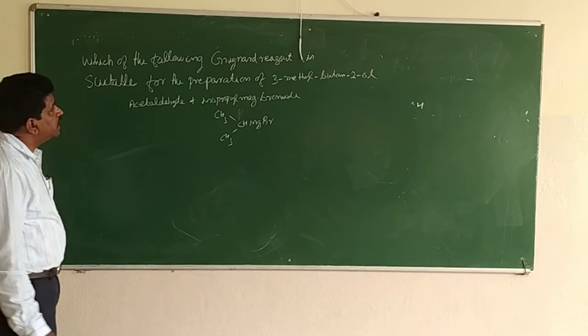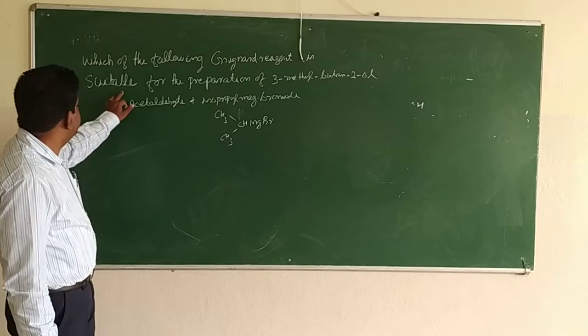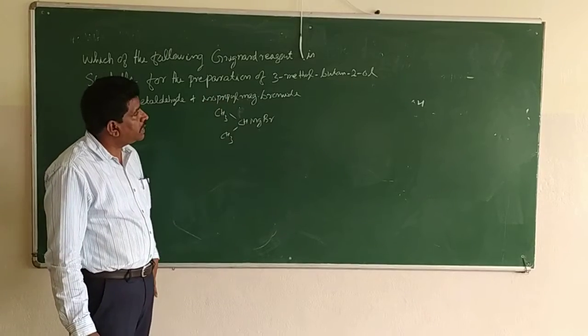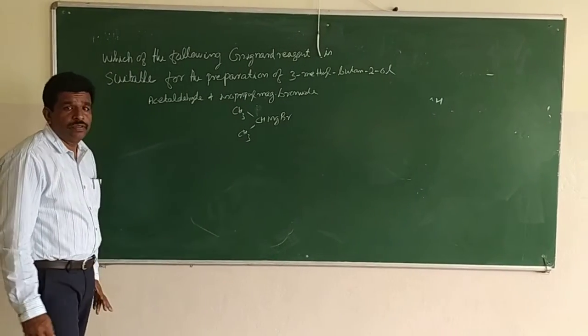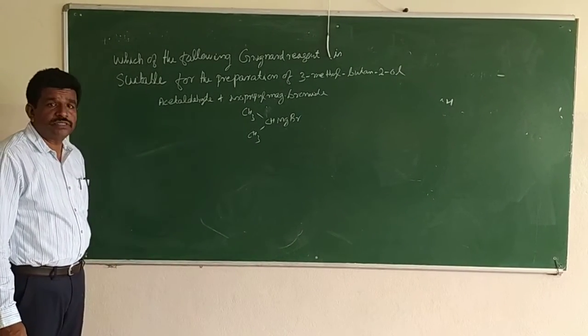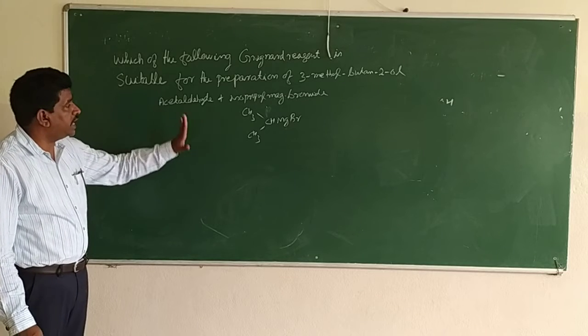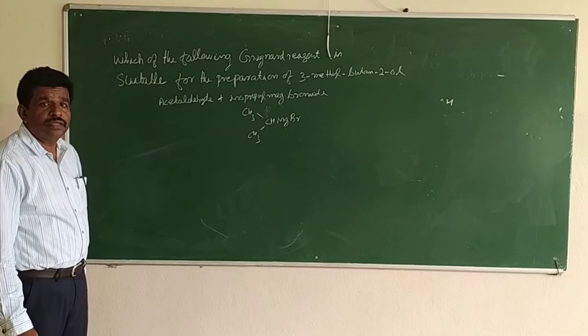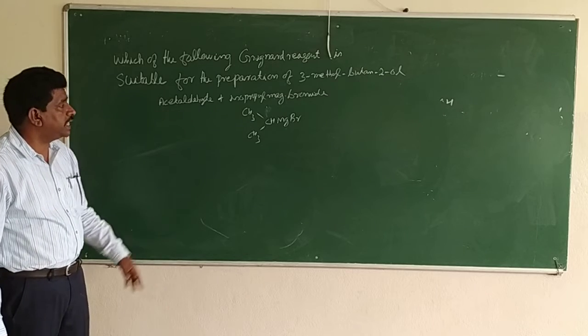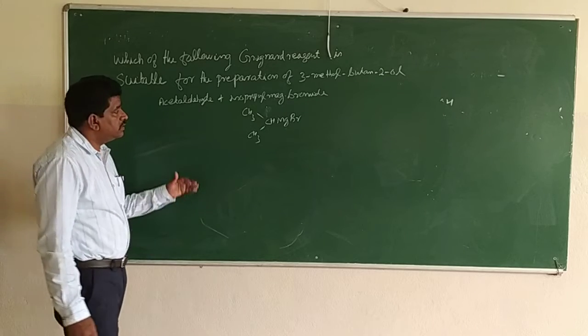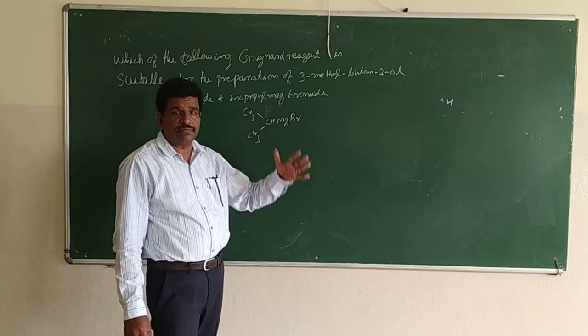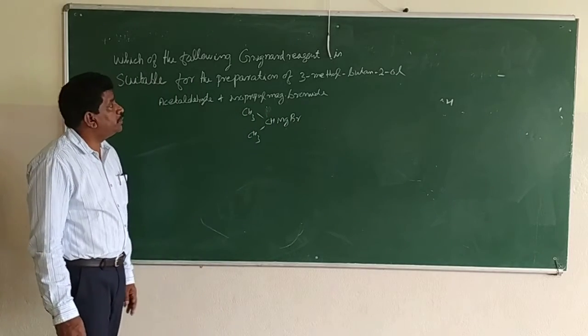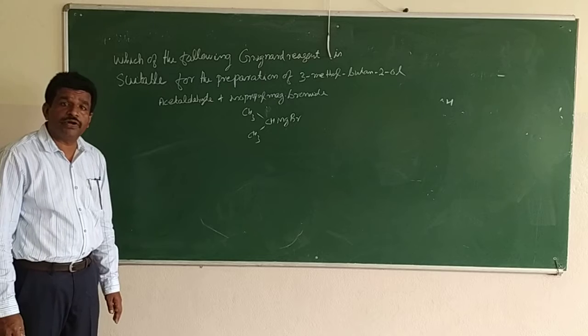Which of the following Grignard reagents is suitable for the preparation of 3-methyl butan-2-ol? So they have given 4 options. Here I have written only the answer: acetaldehyde plus isopropyl magnesium bromide. You will see how this reaction takes place, and after that we will come to this answer. This reaction is very important, and the Grignard reagent is also very important.